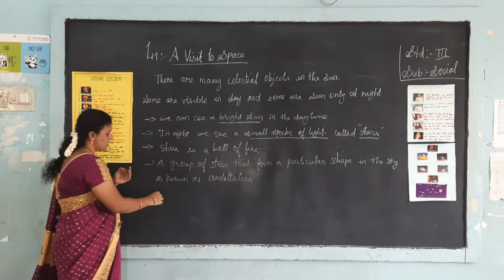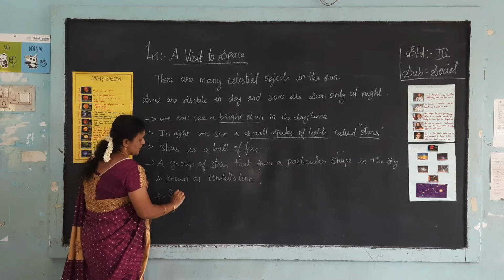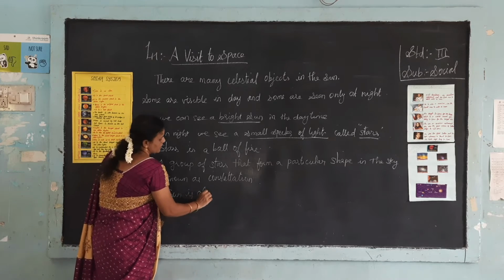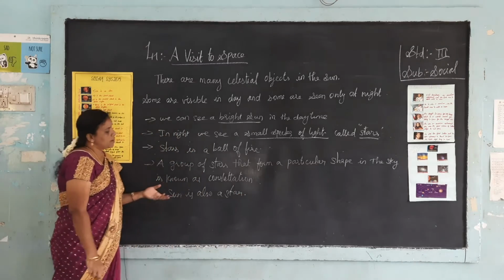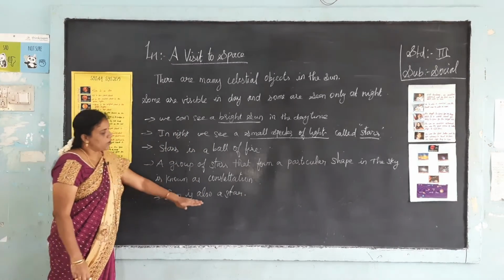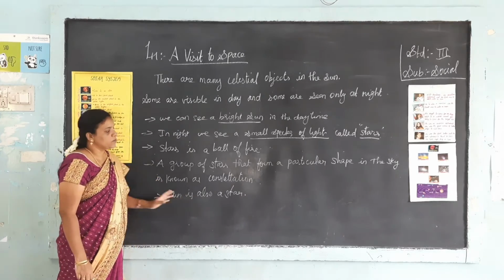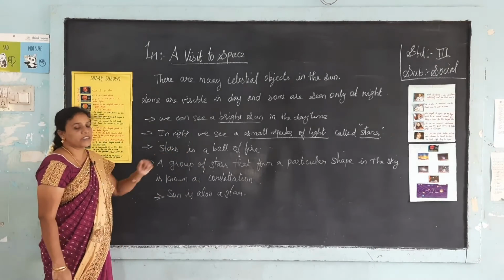As you know, the Sun is also a star. So, ball-like spherical objects that move around the Sun are known as planets.